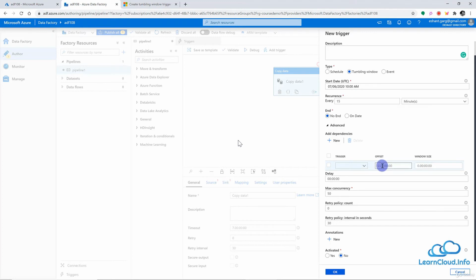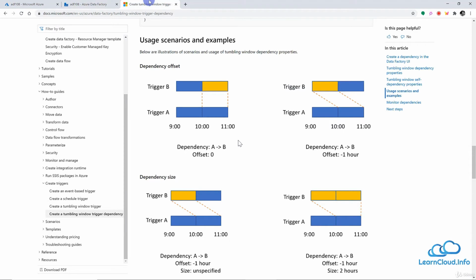Offset means, let me go to the page here, Microsoft has designed these examples to explain the offset and window size. So let's look at this example. In this, trigger A depends on trigger B, and we have an offset of -1 hour.